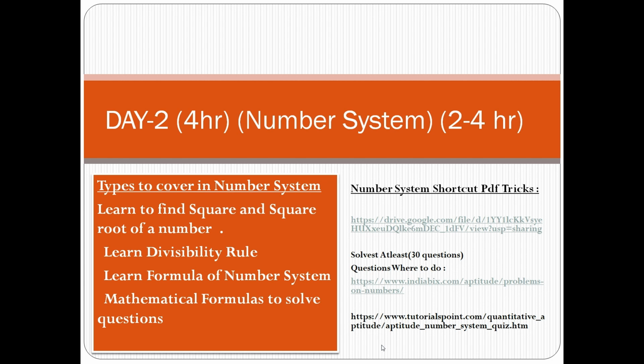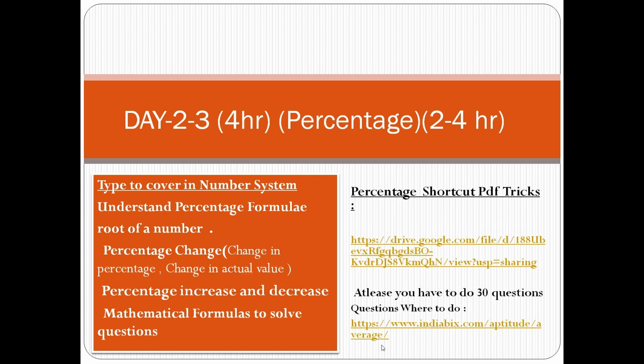So this is the topic for day two of the number system, and you have to give only 4 hours a day, not 6 hours, not 7 hours, only 4 hours a day. That should be enough for the number system topic. The next topic is for days two and three, and that topic is percentage.